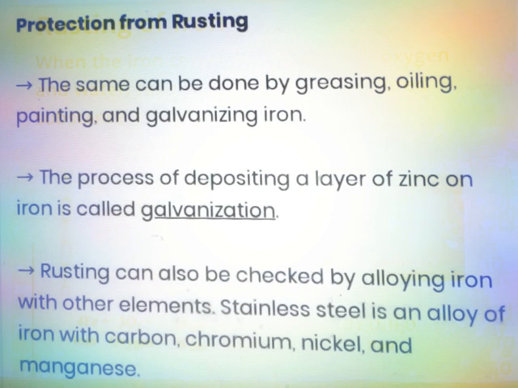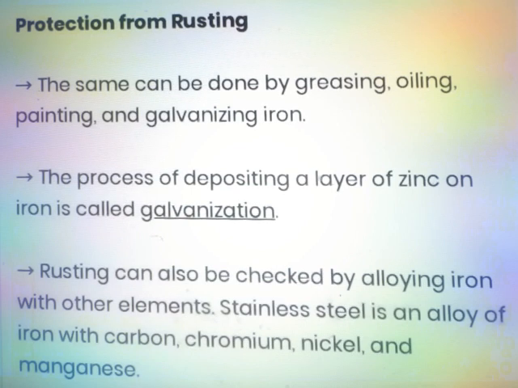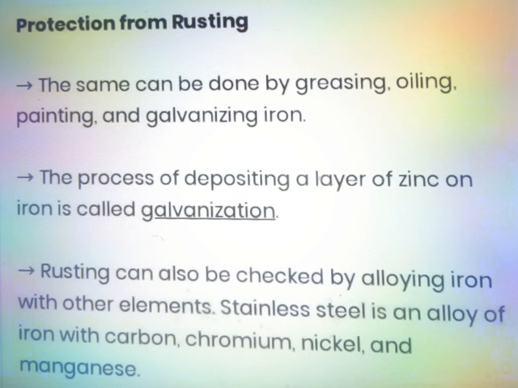Protection from rusting. Rusting can be prevented by greasing, oiling, painting and galvanizing of iron. The process of depositing a layer of zinc on iron is called galvanization. Rusting can also be checked by alloying iron with other elements. Stainless steel is an alloy of iron with carbon, chromium, nickel and manganese.